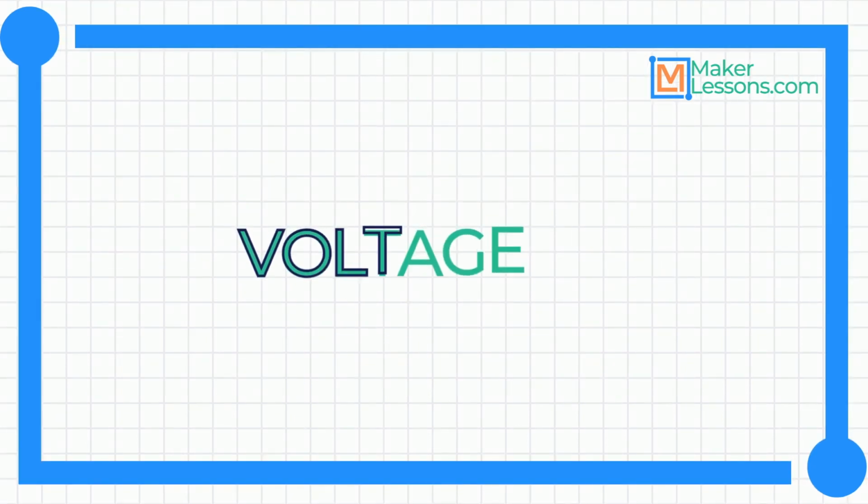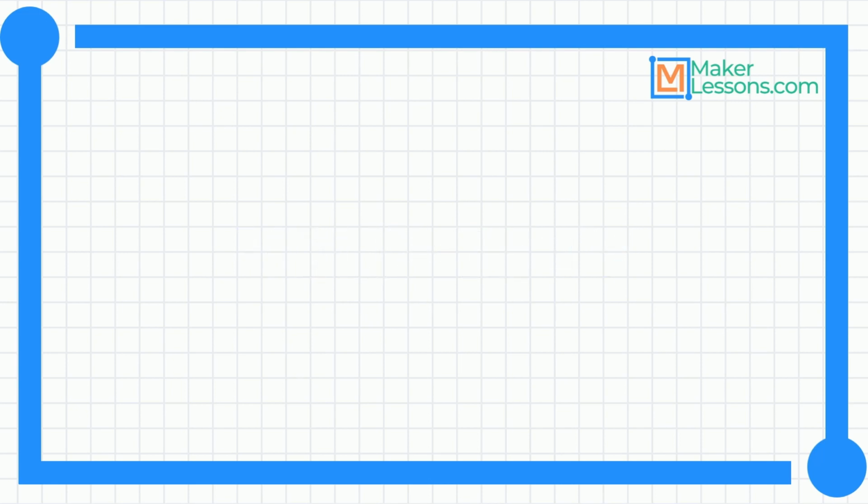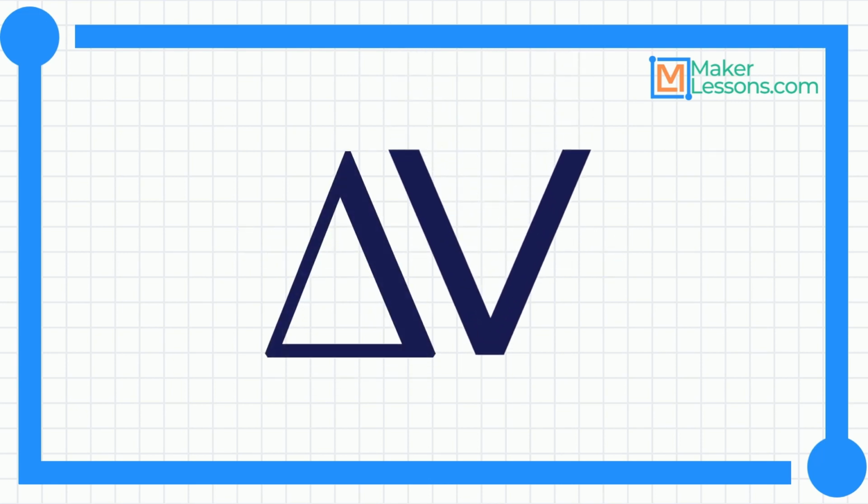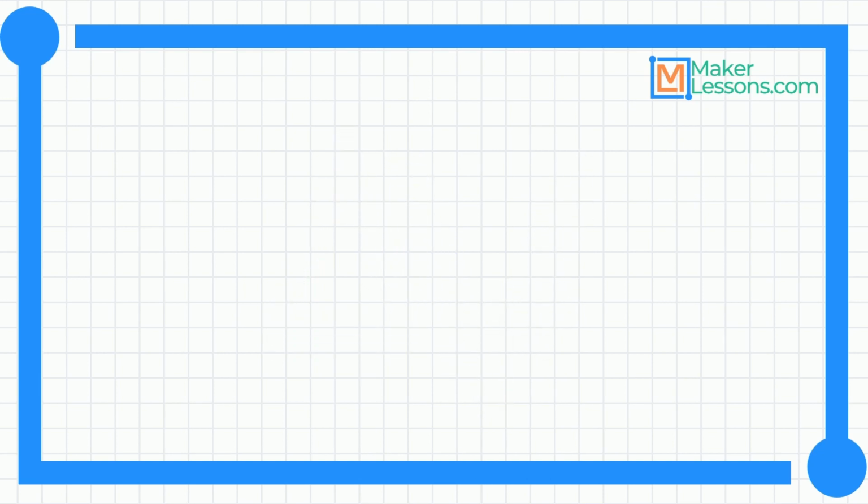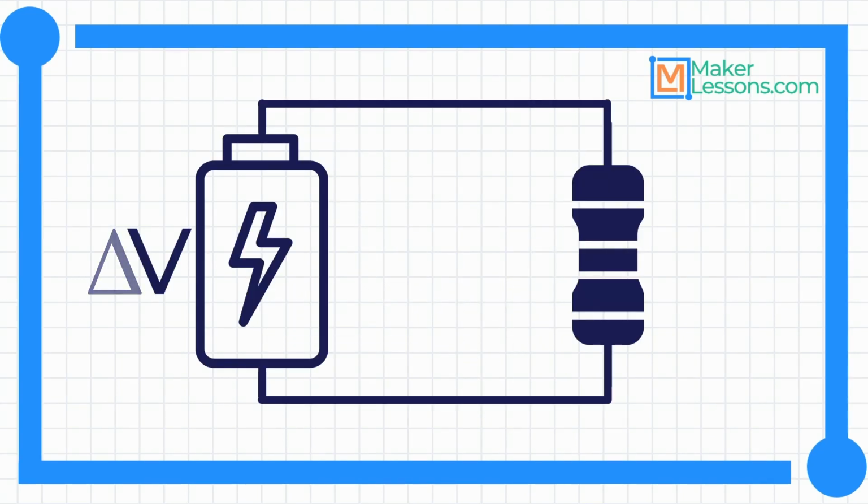Today we commonly use the word voltage, or volts, represented as a capital V, since E is typically used for energy. When looking for total voltage in a circuit, you're actually looking for the total change in voltage between the positive and negative terminals. This can be represented by delta V. For simplicity's sake, we often use V without the delta when annotating a circuit because this is understood.